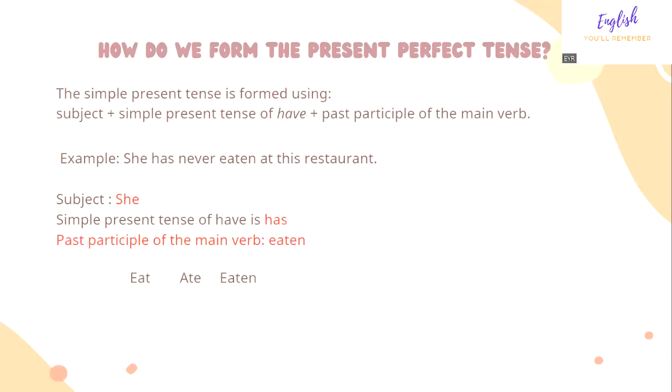So how do we form the present perfect tense? Here it says the subject plus the simple present tense of the verb have plus the past participle of the main verb. So in this example, she has never eaten at this restaurant. She, the subject; has, so it's singular subject, singular verb; never, that's a time marker; eaten. So eaten is the past participle of the verb eat. So here: eat, ate, eaten. So you have to know your past participles.